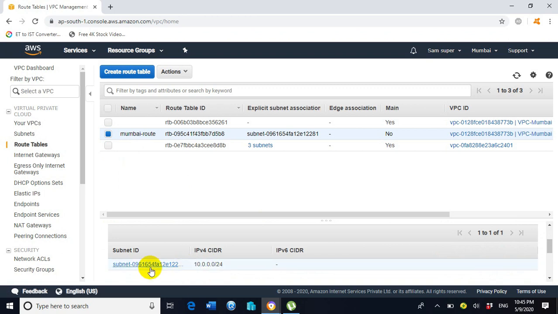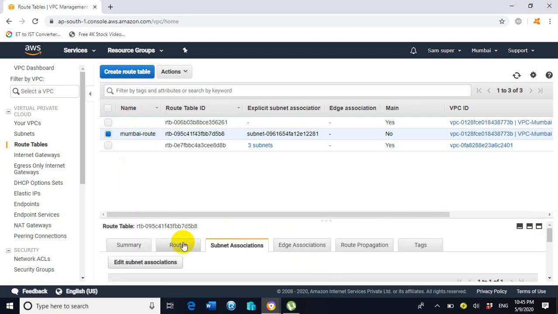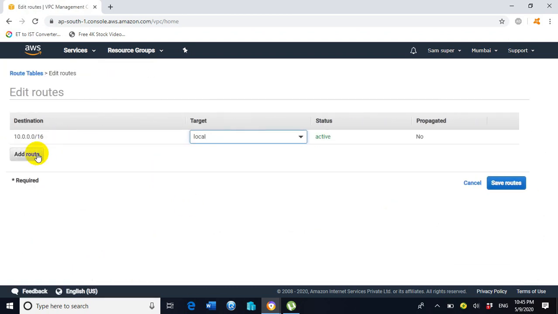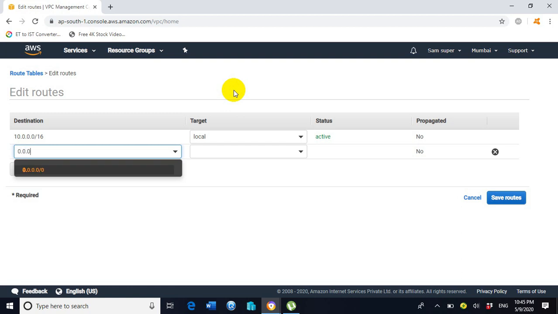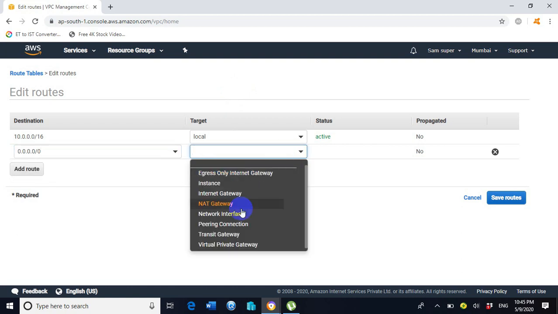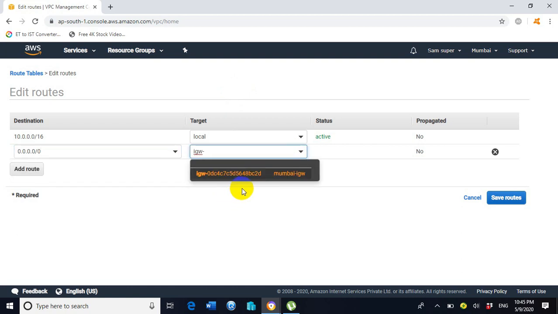You can see here. Now click on routes. Click on edit routes and click on add route. Type the destination here, 0.0.0.0/0, and under the target select internet gateway.